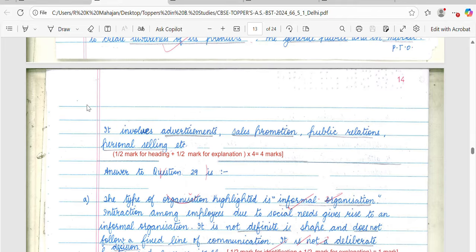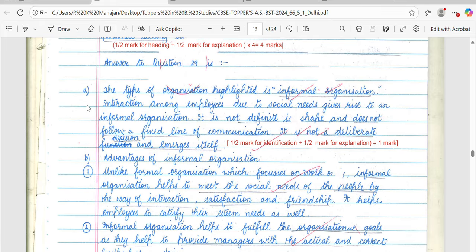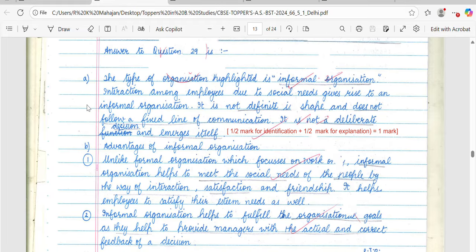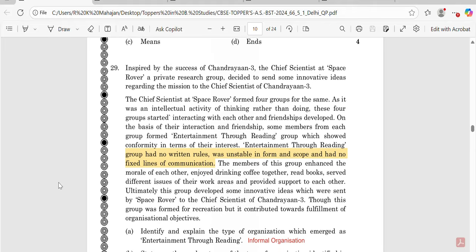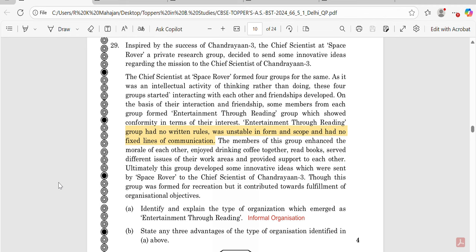Now let's come to the next question. This is question number 29. Let's see what question 29 is. Question 29 is again based on the case study. So for this purpose, we need to read the question first.